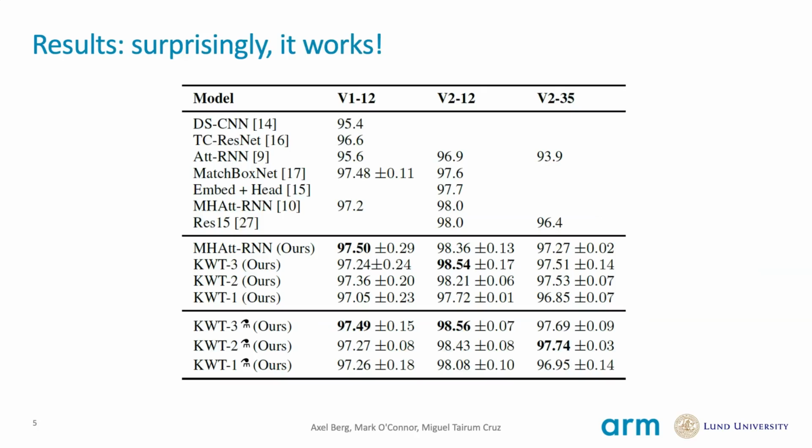This was surprising to us because we tried very hard to stay close to the DeiT architecture and hyperparameters, and also compared against a very strong convolutional, recurrent, and multi-headed attention baseline. In fact, our baseline was substantially state-of-the-art because we found a better training schedule during our experiments. Despite this, the keyword transformer makes 17% fewer errors than that on the 35-word task.